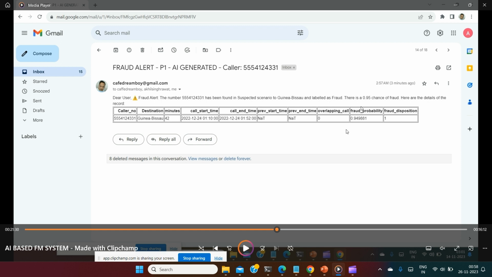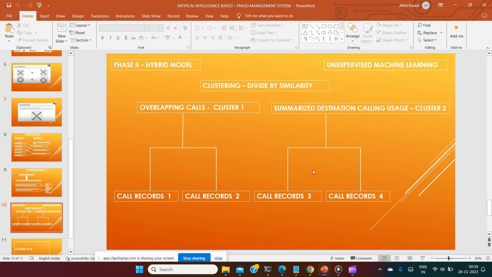And if somehow something still goes unnoticed, skipping the rules, and AI also has not recognized it as per earlier fraud patterns, now this is our hybrid approach to get the clustering done and get the reports so that nothing goes unnoticed.